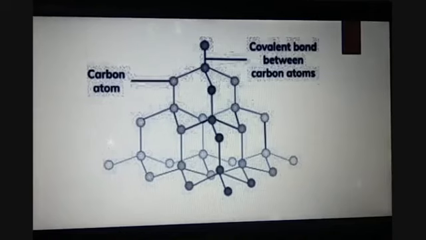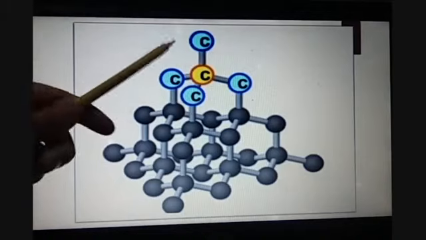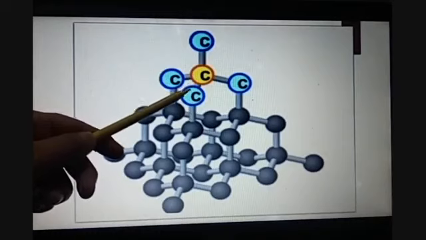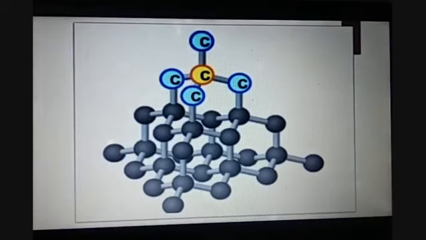We have one more picture. Yes, here you can see that this carbon is tetrahedrally arranged, making 4 covalent bonds with 4 other carbon atoms, and this way no carbon is left free, or no electron is free to move in the structure. This causes the rigidity of diamond. It makes it very hard, and all the nuclei are attached to the other carbon nuclei very strongly, which makes it the hardest substance found on the earth.